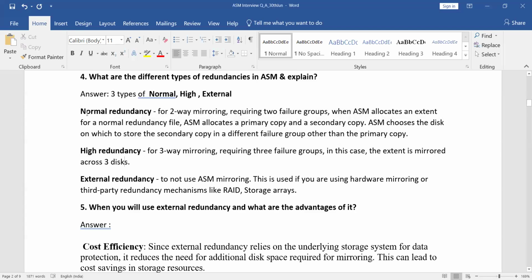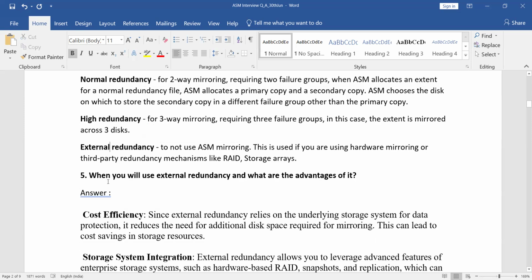By default, almost every organization uses normal redundancy. This is the point you have to note down. High redundancy is used very, very rarely, because suppose they need to store 1 terabyte of data. With high redundancy, they require 3 terabytes of storage. With normal redundancy, they require 2 terabytes of storage. But with external redundancy, only 1 terabyte of storage is needed to store 1 terabyte of data. That is the difference.